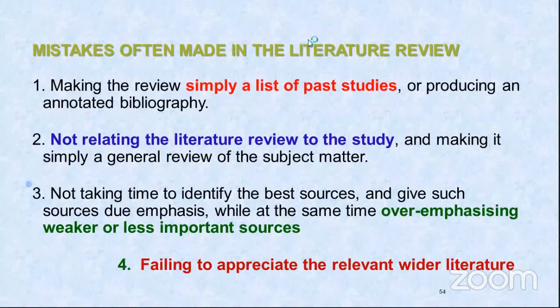Variables, techniques, and conclusion. These are the 5 heads you have to check whenever you are doing any review of literature. And when you are writing it also, information related to all these 5 heads has to be written. It can be in the form of a paragraph, just one paragraph for each article or book you are reviewing may suffice. If it is not relating the literature review to the study and is simply a general review of the subject matter, that is not expected. Don't do a very general observation.